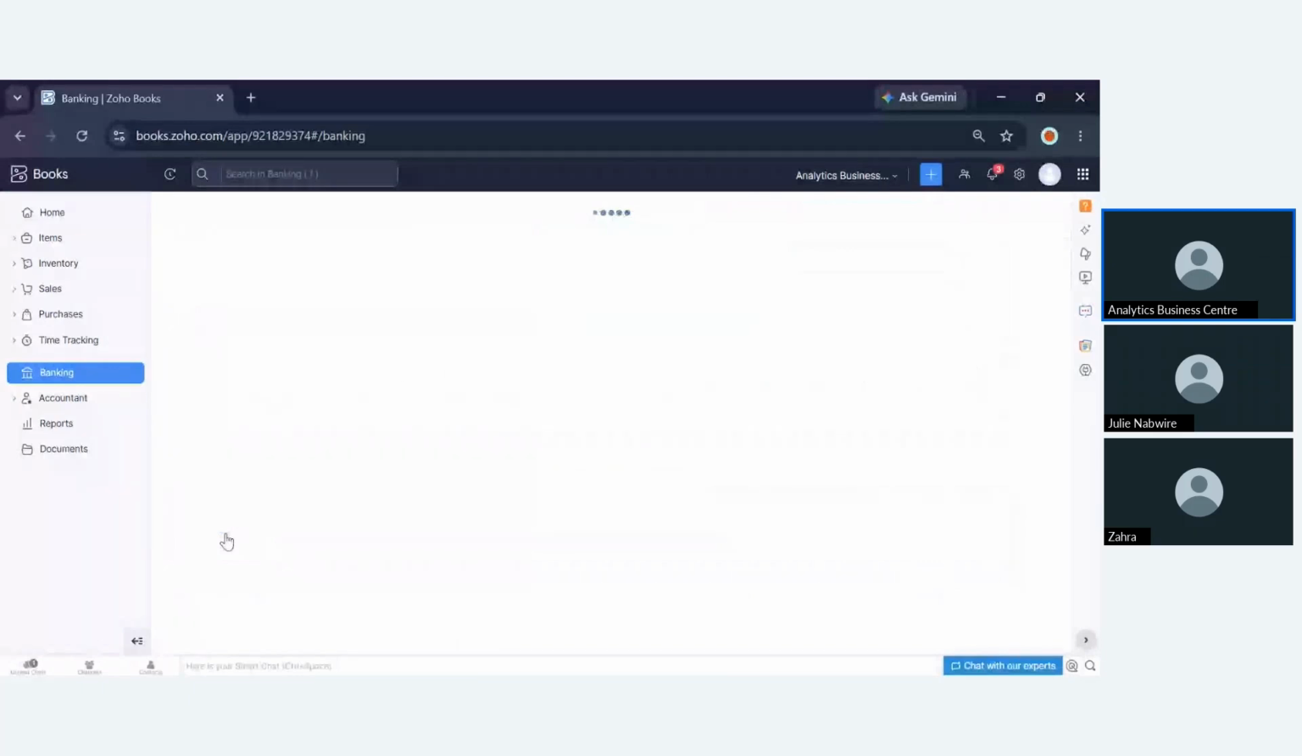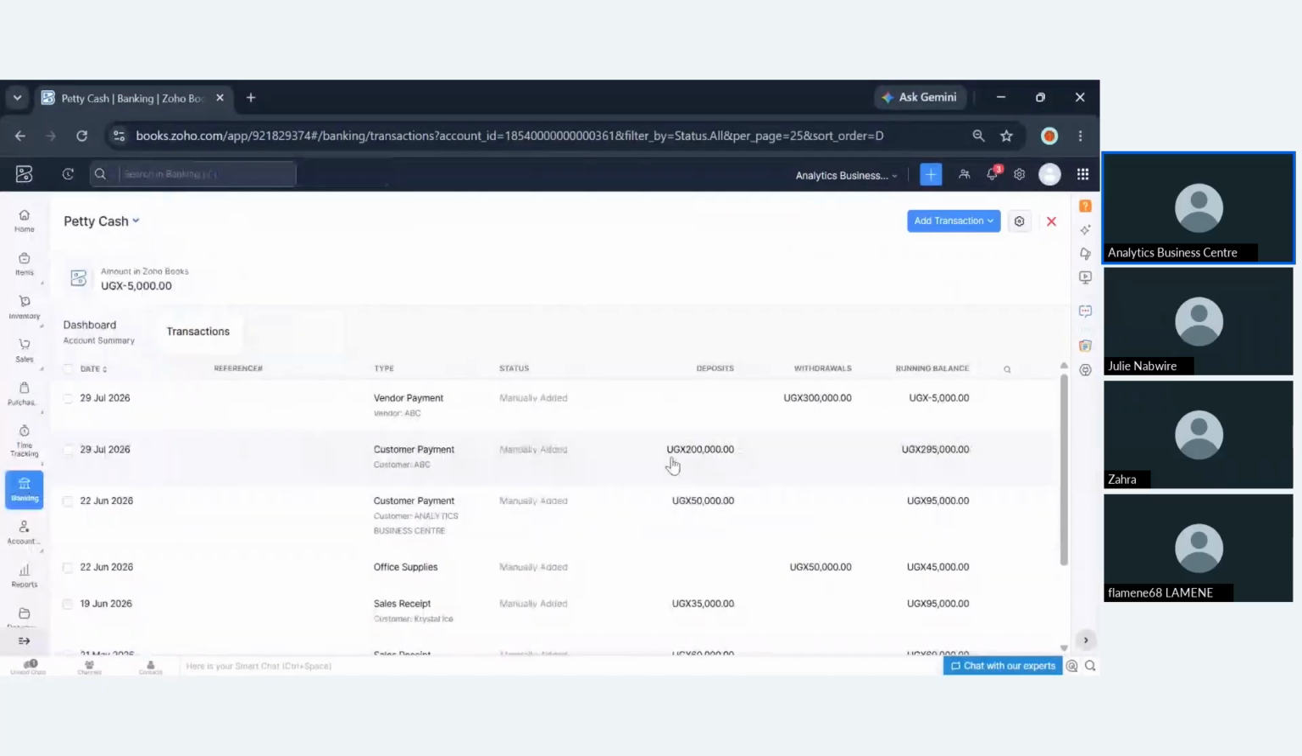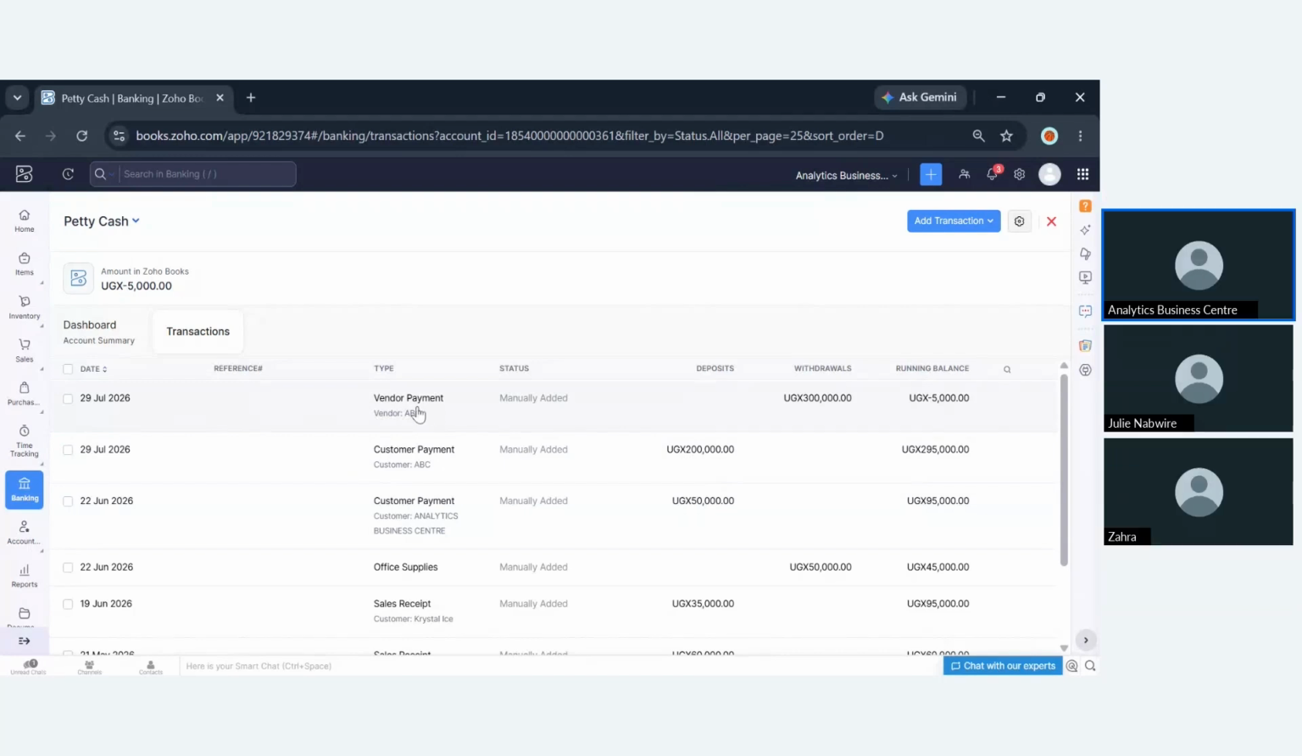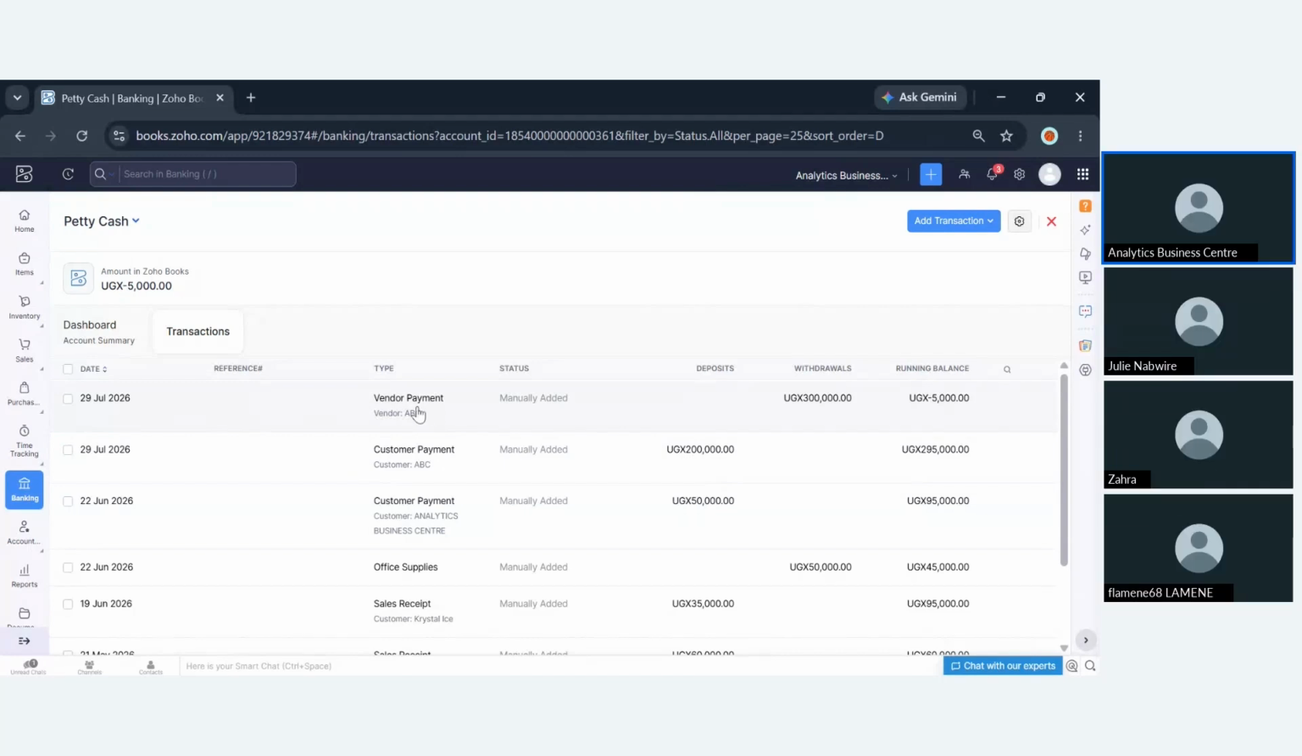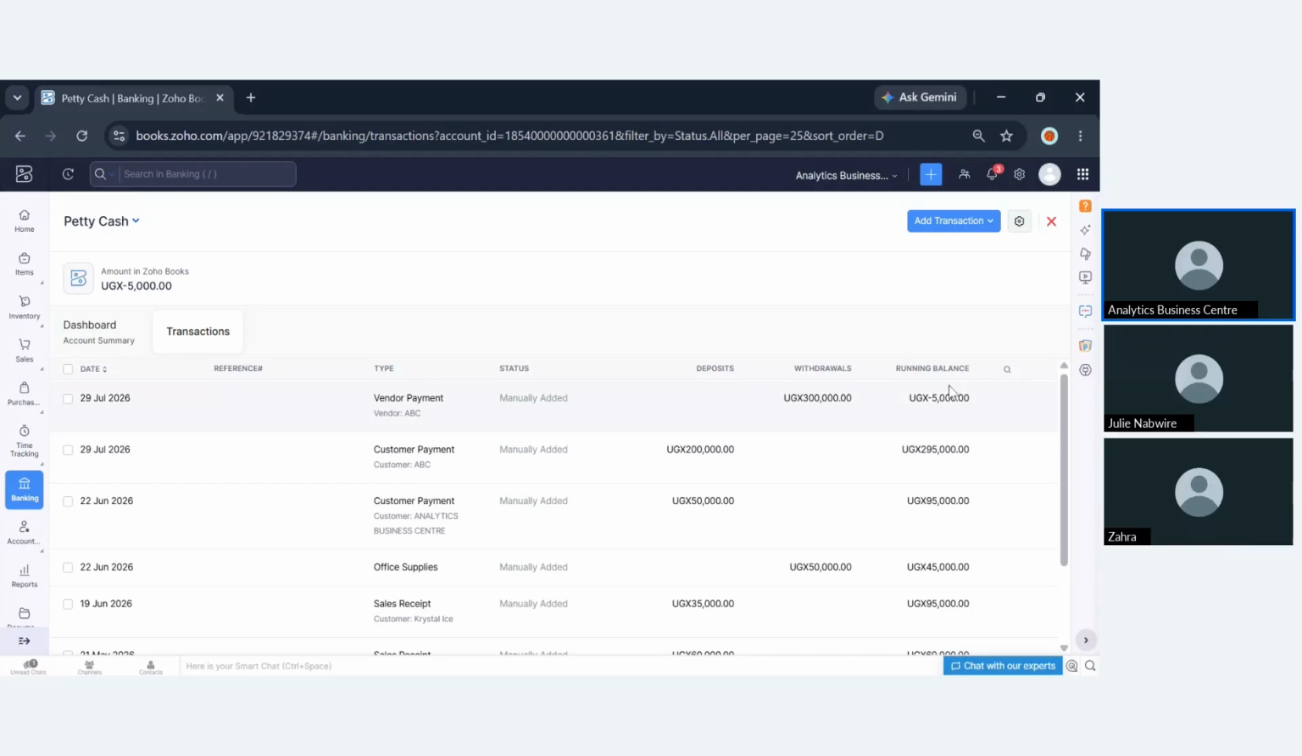You see here, I recorded a payment against an invoice, which is 200K. You see it is reflecting under the deposits. Here we also realized a vendor payment, which is a withdrawal of 300,000. The system will also show you a running balance because we have expensed more than we have received. That is the reason why we are seeing a negative 5,000 UGX.